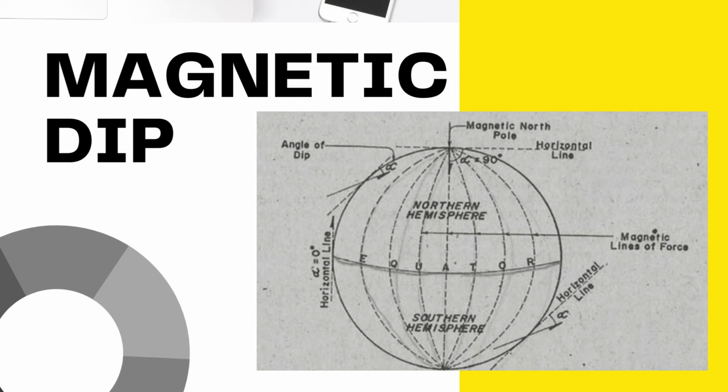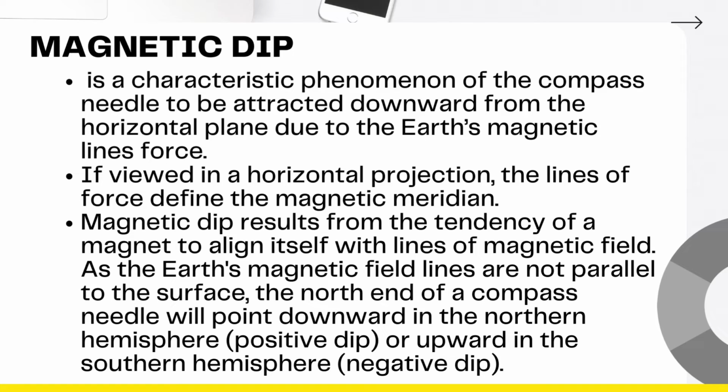The magnetic dip is a characteristic phenomenon of the compass needle to be attracted downward from the horizontal plane due to the Earth's magnetic line of force. If viewed in a horizontal projection, the lines of force define the magnetic meridian. Magnetic dip results from the tendency of a magnet to align itself with lines of magnetic field. As you can see on the photo, the magnetic field lines are not parallel to the surface. The lines are inclined downward toward the north in the northern hemisphere or the positive dip, and also downward to the south in the southern hemisphere or the negative dip.